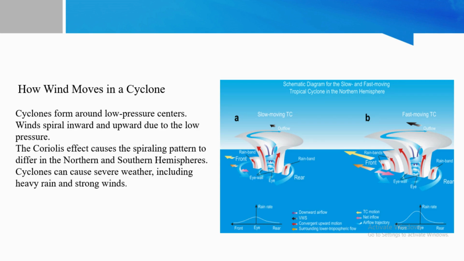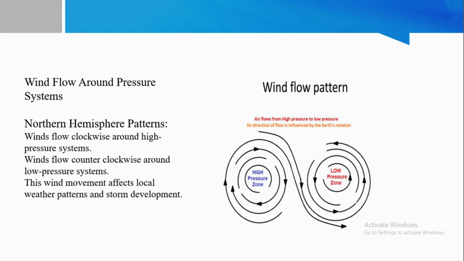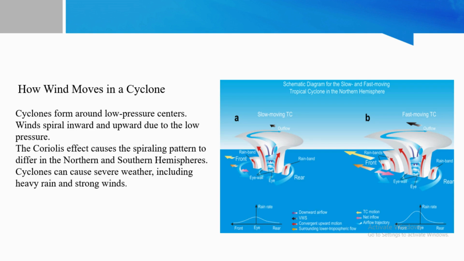So now the question is how winds and reactions occur, like the wind around pressure systems. The northern hemisphere pattern is basically that winds flow clockwise around high pressure systems. Winds flow counterclockwise around low pressure systems. So this wind movement affects local weather patterns and storm development.